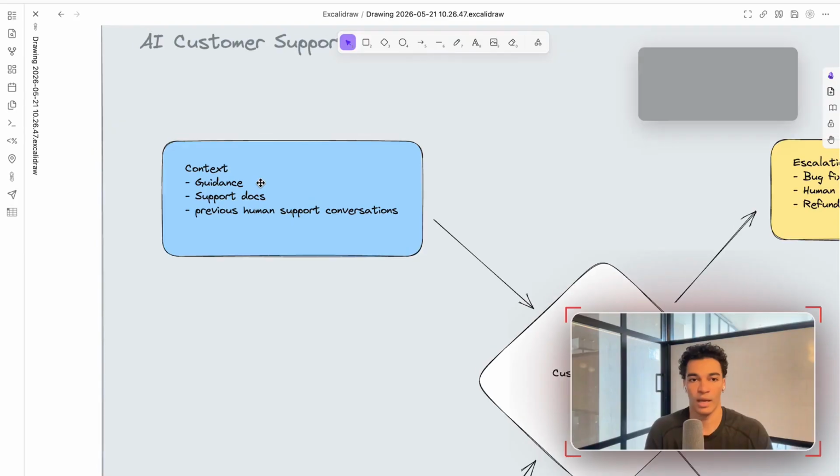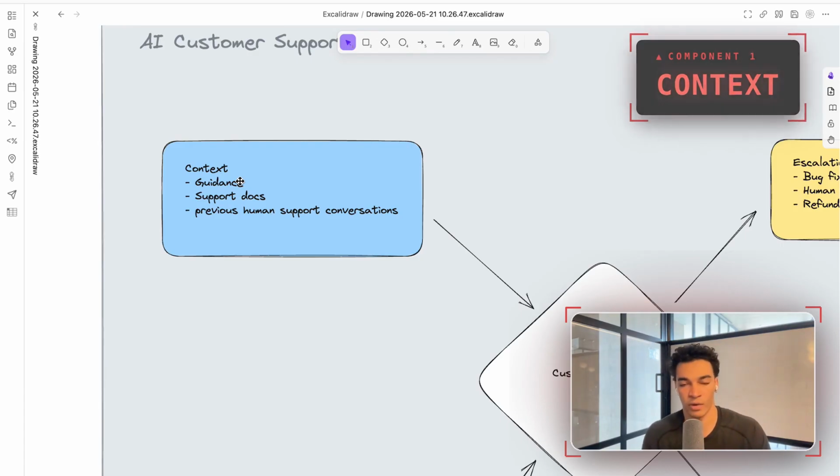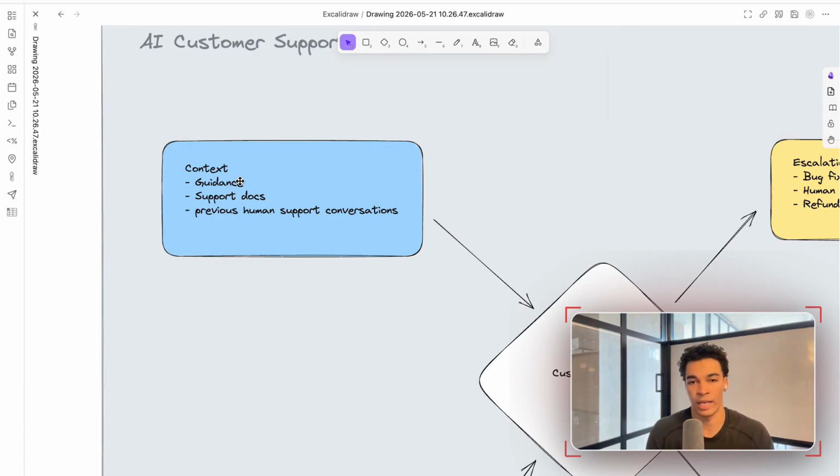Like a lot of our other agents, there's kind of 4 core components that go into building a great customer support agent. Obviously, we have our context at the top level. This is general guidance as far as how you want the agent to interact in certain situations. We want to have, obviously, access to our support documentation. It's really important that you have really good support docs that can help the agent answer any question that a human might have when asking that agent a question.